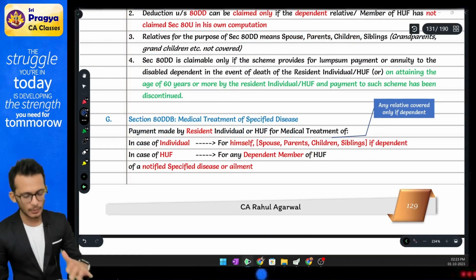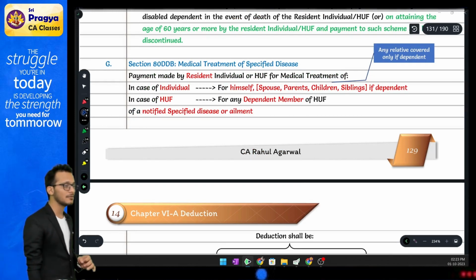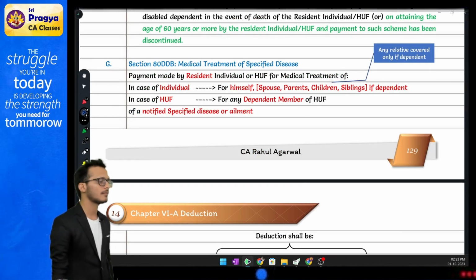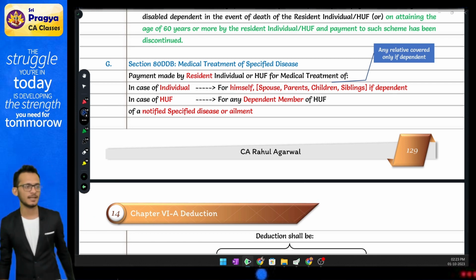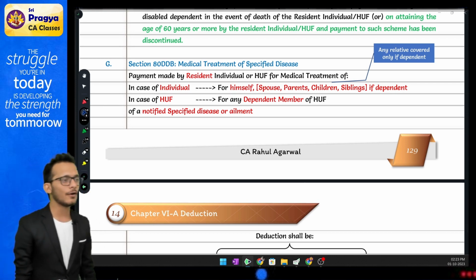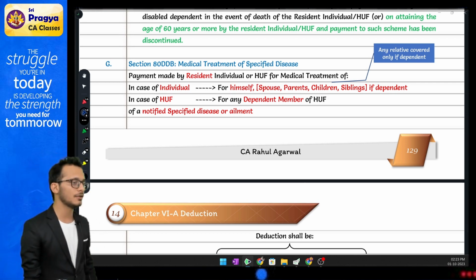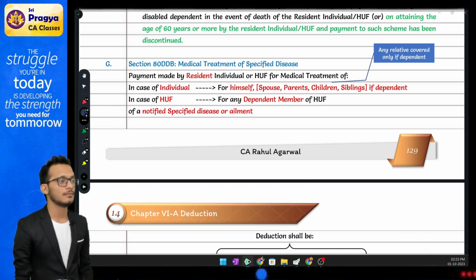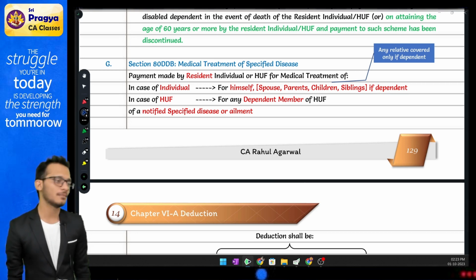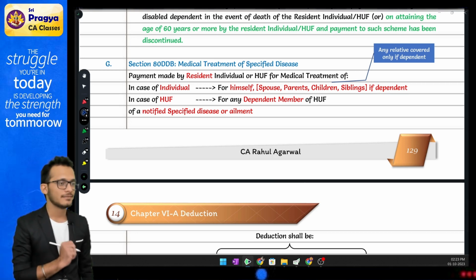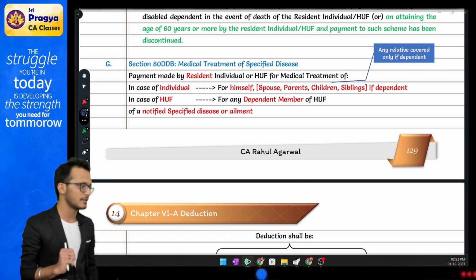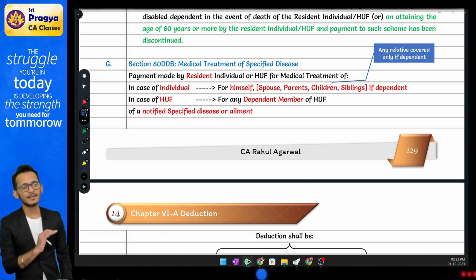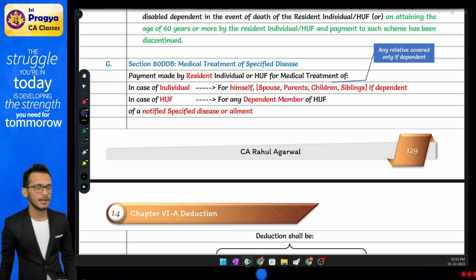After 80DD, you have something called 80DDB. 80DDB says that you have a medical treatment for a specified disease. I have identified that you have a specified disease for which you have to incur medical treatment. Now, if this medical treatment is sponsored by the employer, it becomes a salary chapter 4 exception. Assuming it is not sponsored by anyone, I am making the payment.